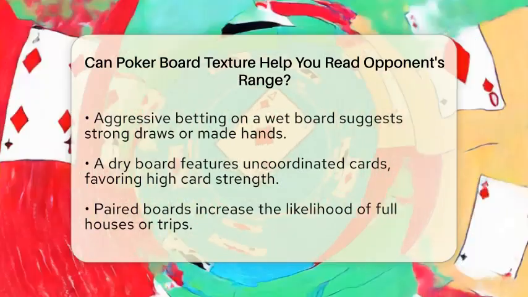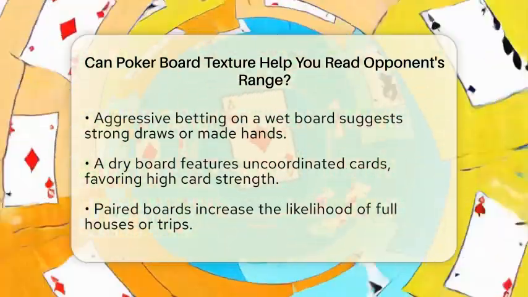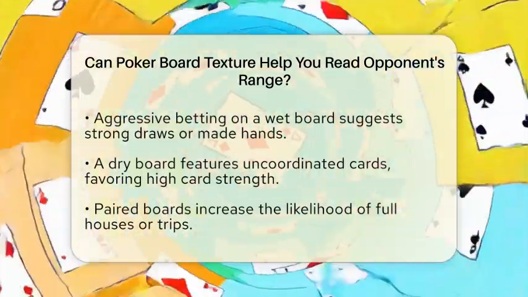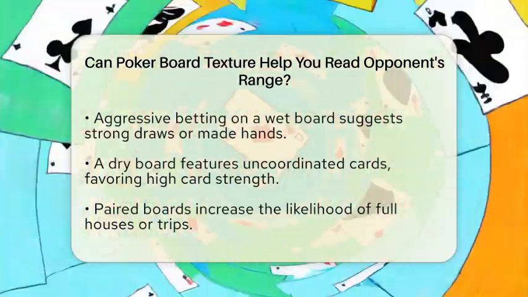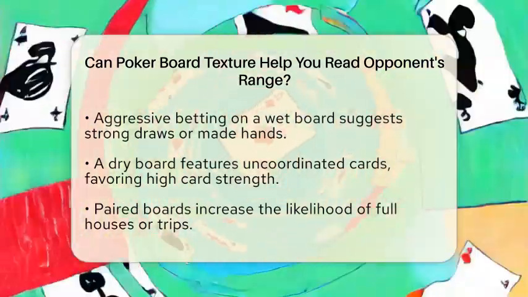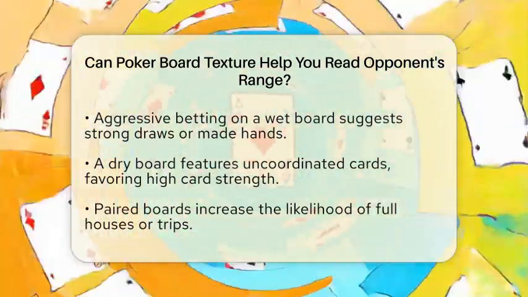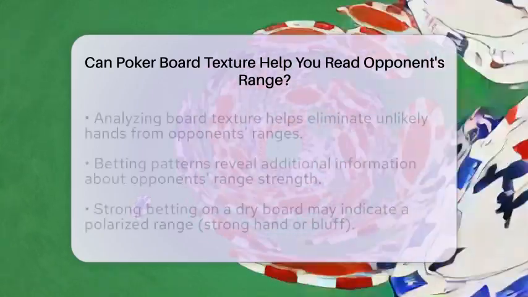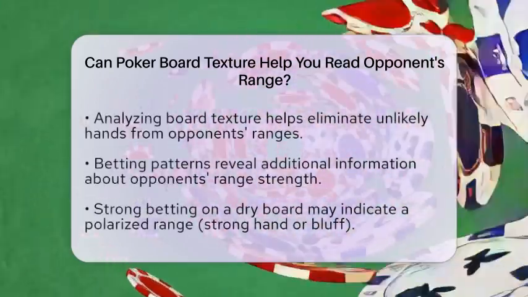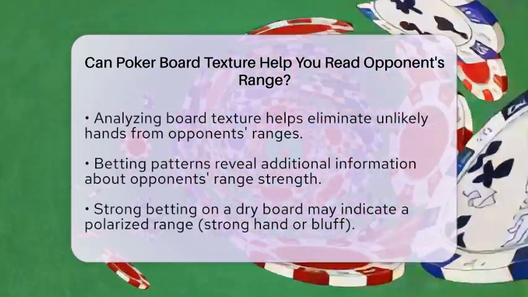By analyzing the board texture, you can eliminate certain hands from your opponent's range that do not connect well with the board. For instance, if you are on a wet board and your opponent is betting aggressively, they are more likely to have a strong draw or a made hand. Conversely, on a dry board, that same aggressive action might indicate a stronger made hand since draws are less likely. Understanding how often your opponent's range hits the board can improve the accuracy of your reads.